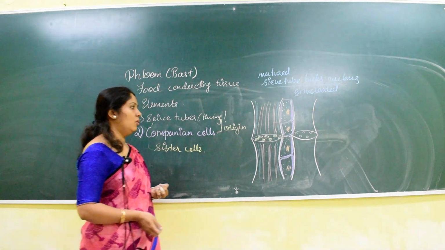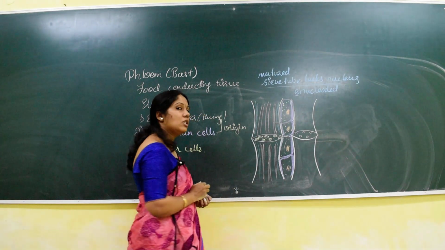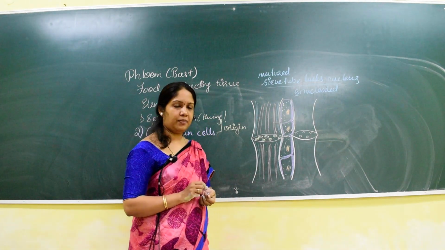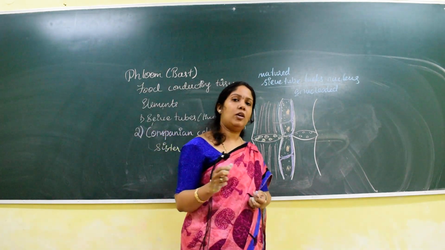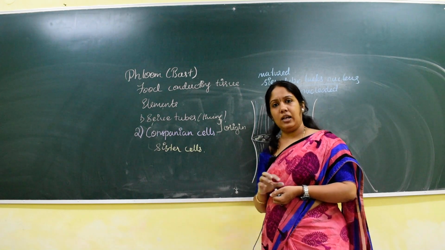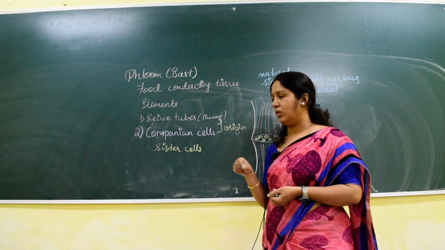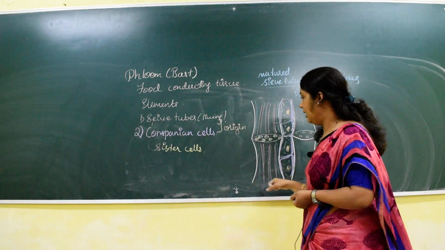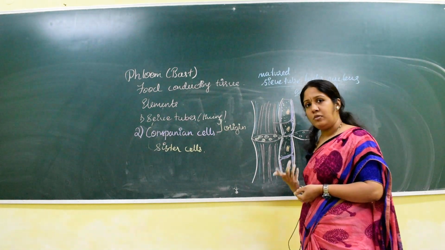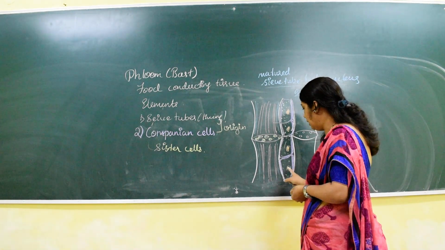Now I said the sieve tube is enucleated, means it lacks the nucleus. But the nucleus is one of the very important organelles which controls all the activity of a cell. Whatever activity happens in the cell, the controlling system is the nucleus. Now I am saying there is no nucleus in the sieve tube. Then how is the sieve tube working, what is controlling its function? That is the